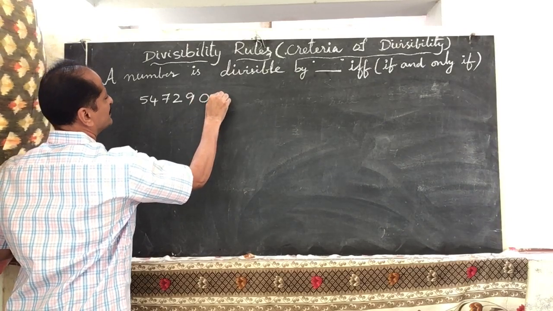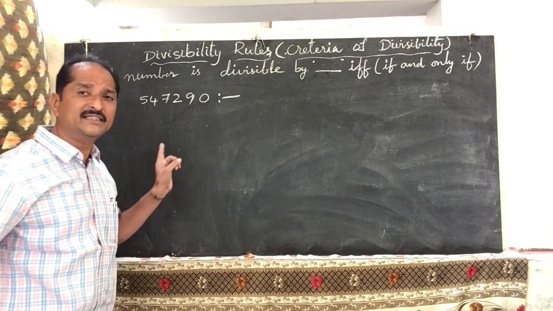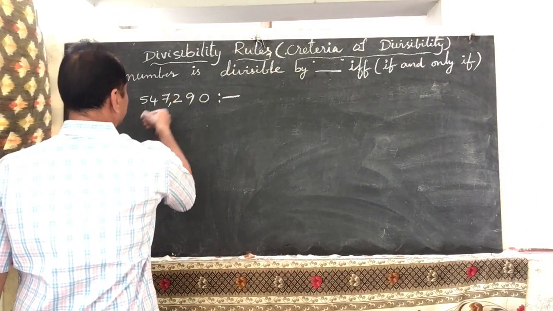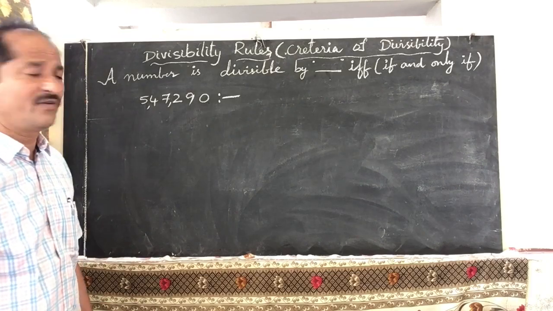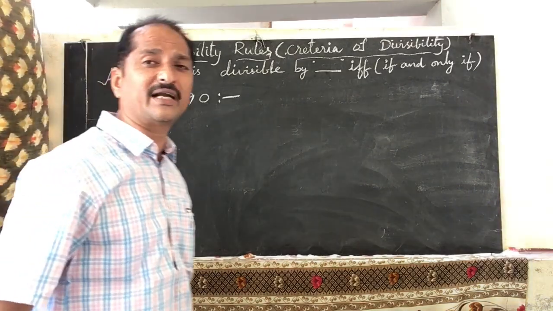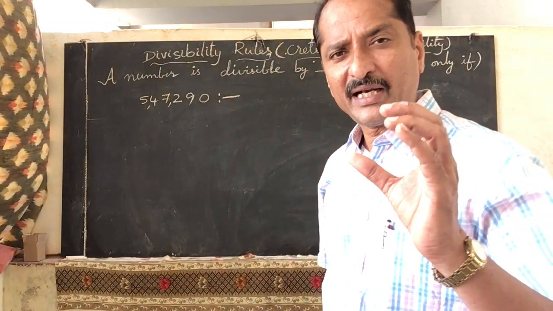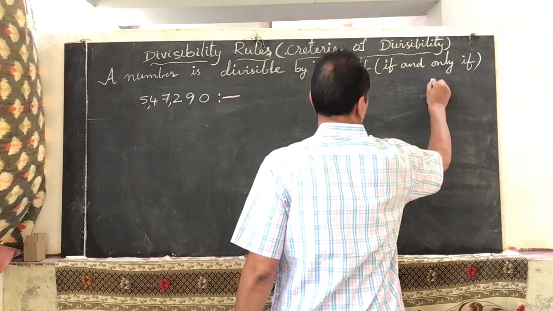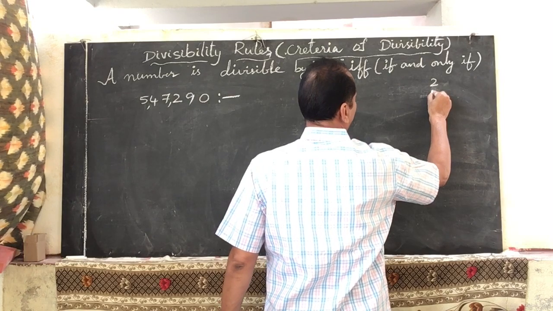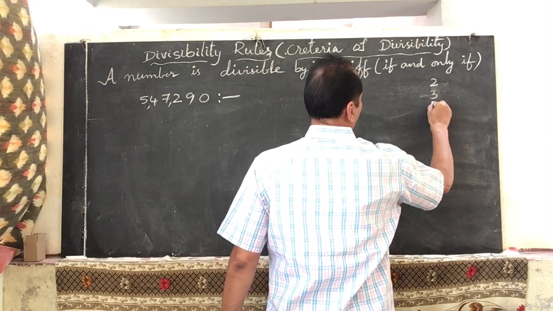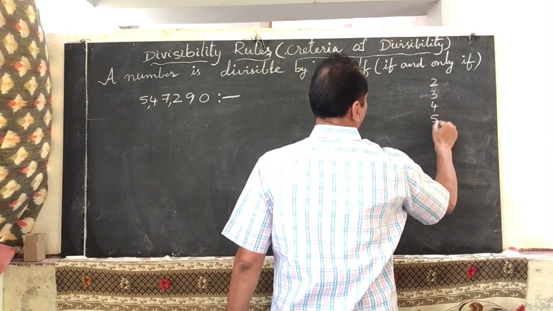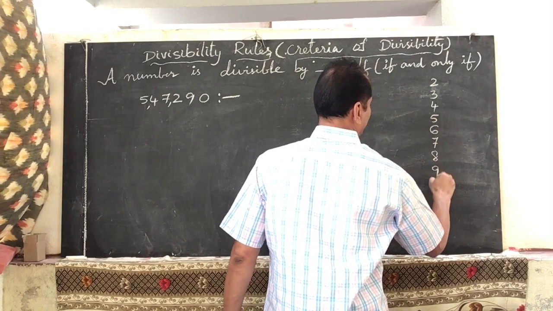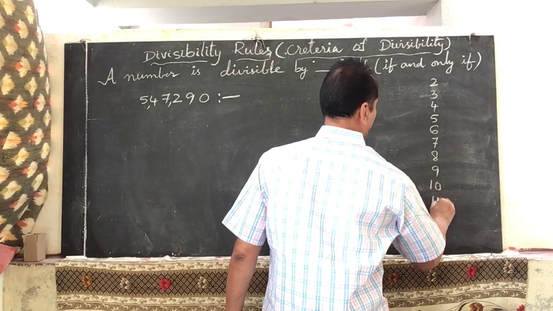547290. How many digits are in this number? 6 digits are there. So units, thousands, lakhs. 5,47,290. Is this number divisible by? We can check divisibility by 2, 3, 4, 5, 6, 7, 8, 9, 10 and 11.